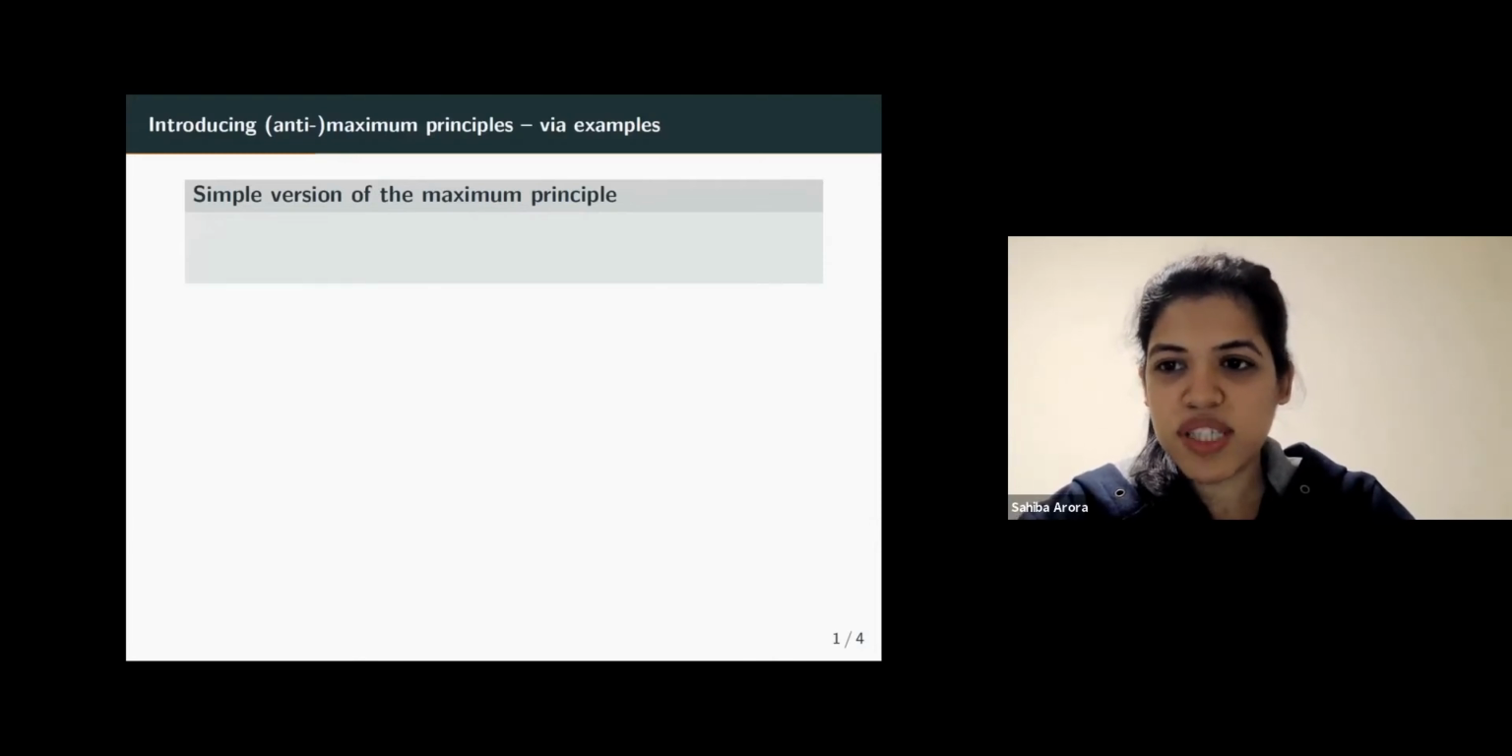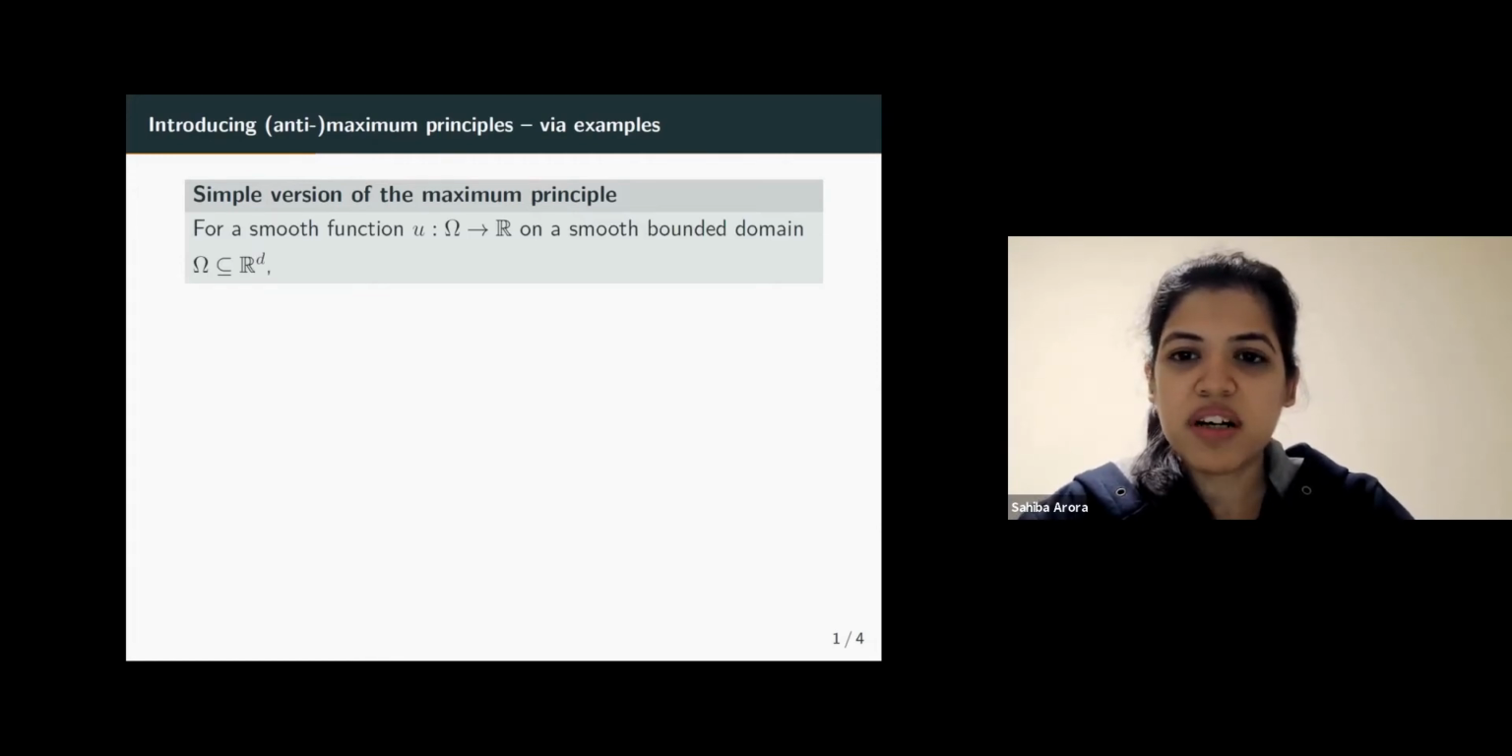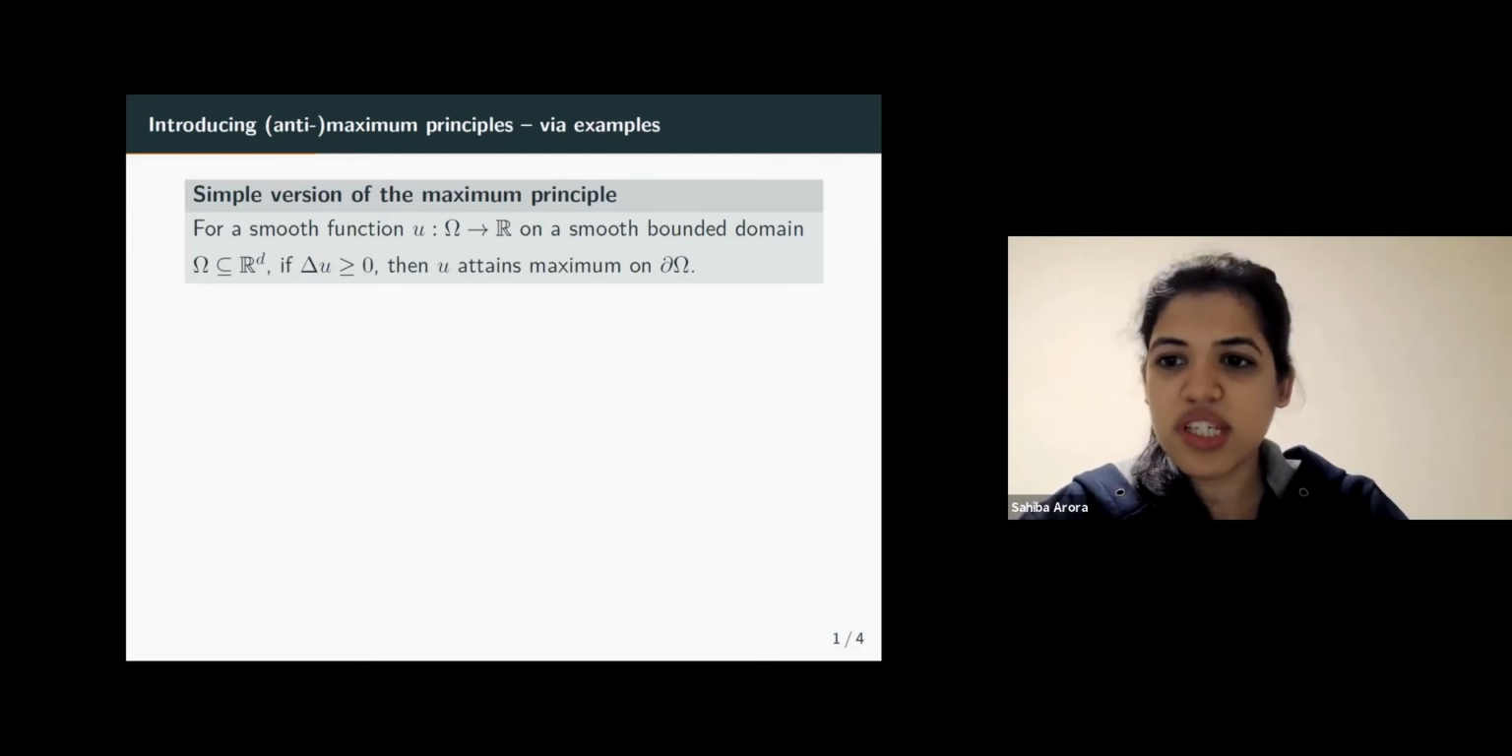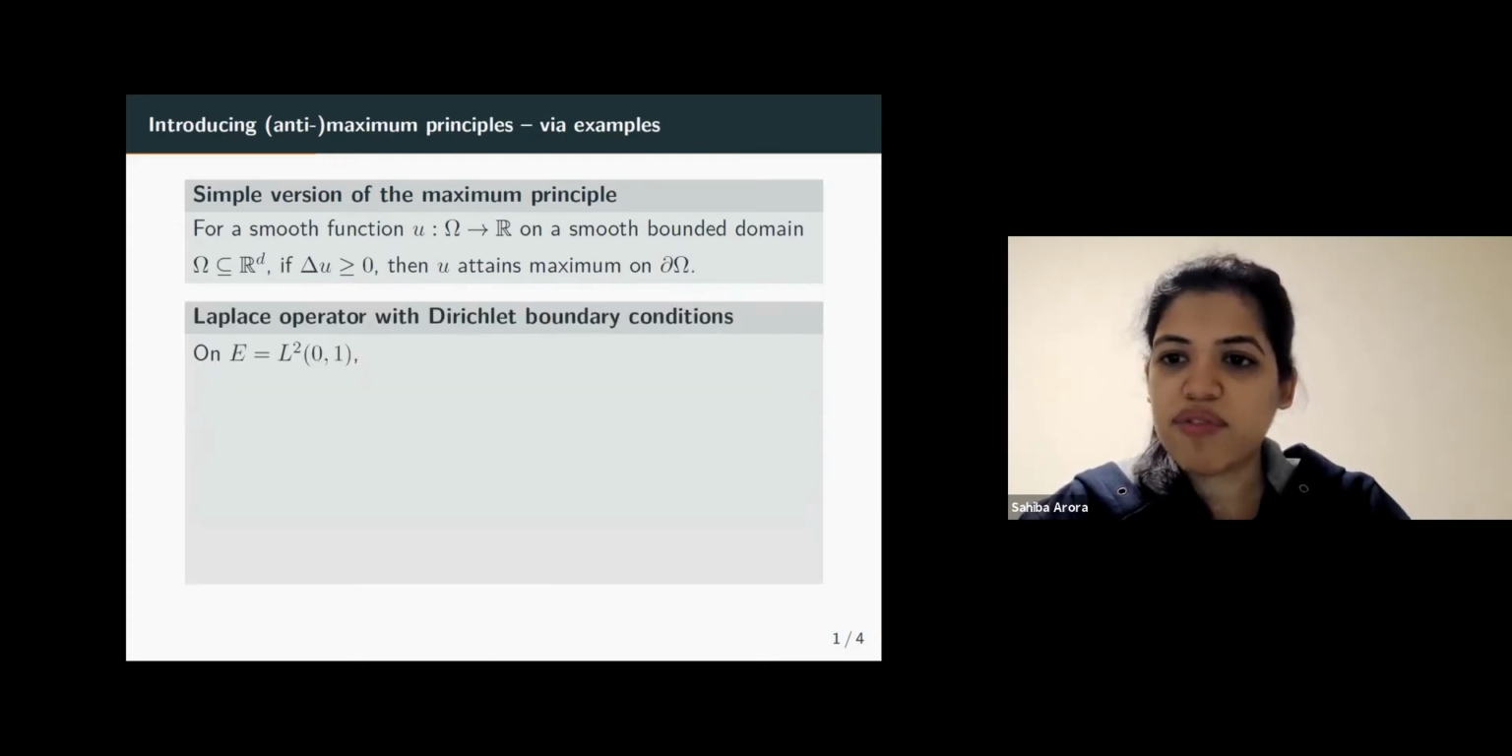First of all, the most simple version of the maximum principle, which we see in an undergraduate or master's differential equations course. So if you have a bounded and smooth domain omega in R^d, and u is a real valued smooth function on omega, then if the Laplacian of u is positive, the maximum principle says that u attains its maximum on the boundary of omega. So this is the most simple version of the maximum principle. And as a result of this maximum principle, we have the following.